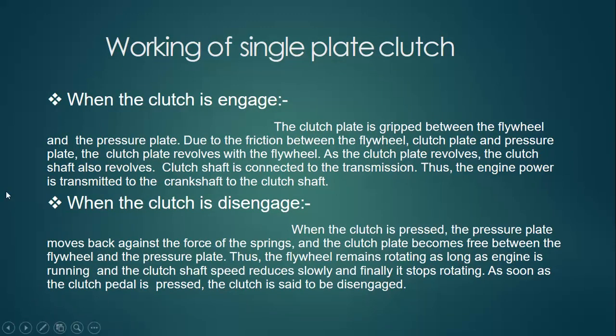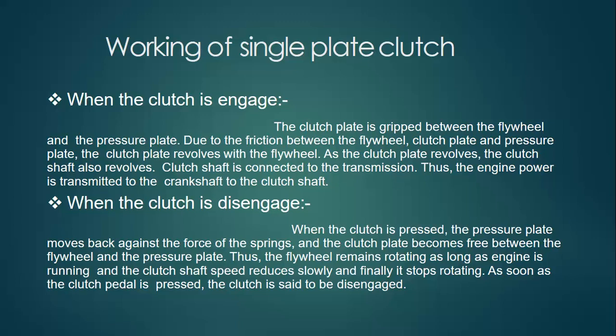When the clutch is engaged, the clutch plate is gripped between the flywheel and the pressure plate, due to which the friction between the flywheel, the clutch plate and the pressure plate also gives a revolution or circular motion. The clutch shaft is connected to the transmission, and thus the engine power is transmitted from the crankshaft to the clutch shaft.